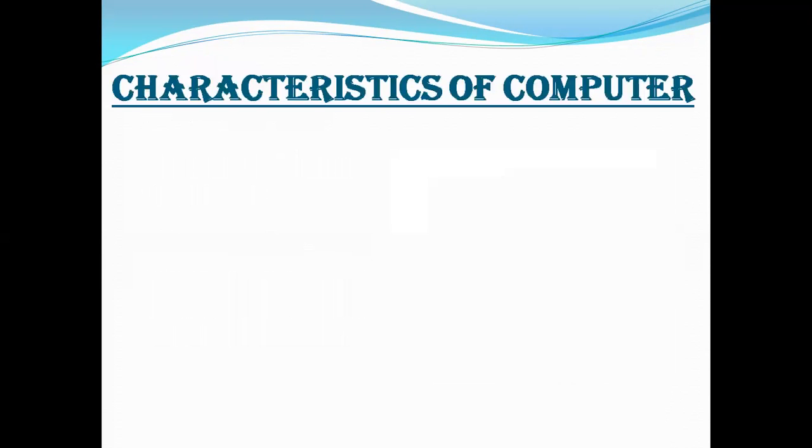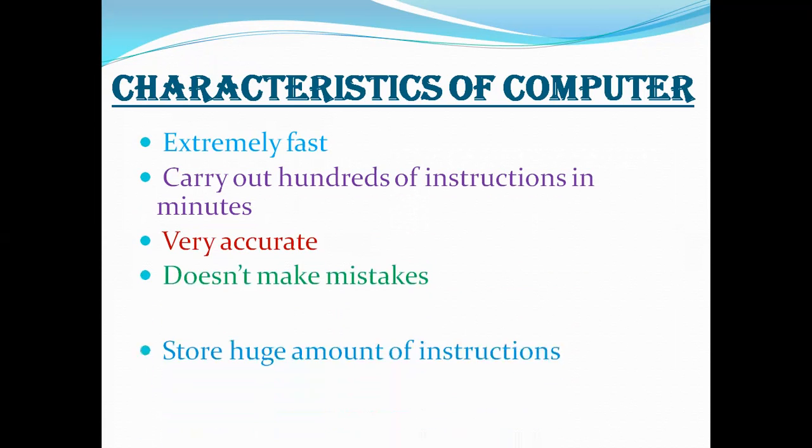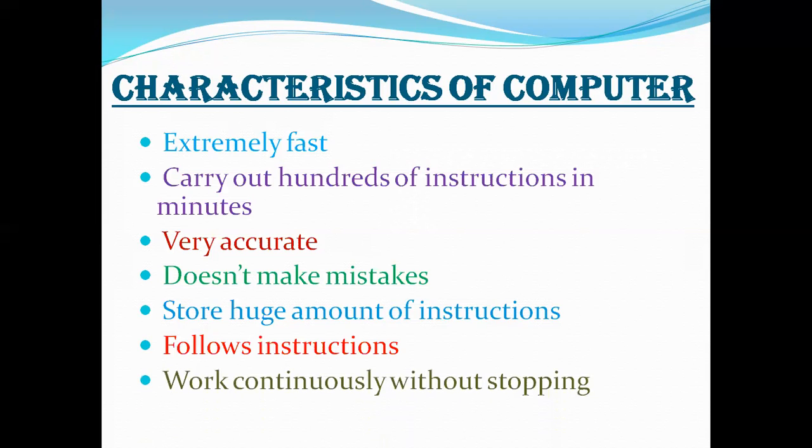Now we discuss some characteristics of computer. The first one is extremely fast machine. The second one is computer carries out hundreds of instructions in a minute. Computer is very accurate. Computer doesn't make mistakes. Computer stores huge amount of instructions. Computer follows instructions and only does what is stored, what is already known. Okay. Computer works continuously without stopping.